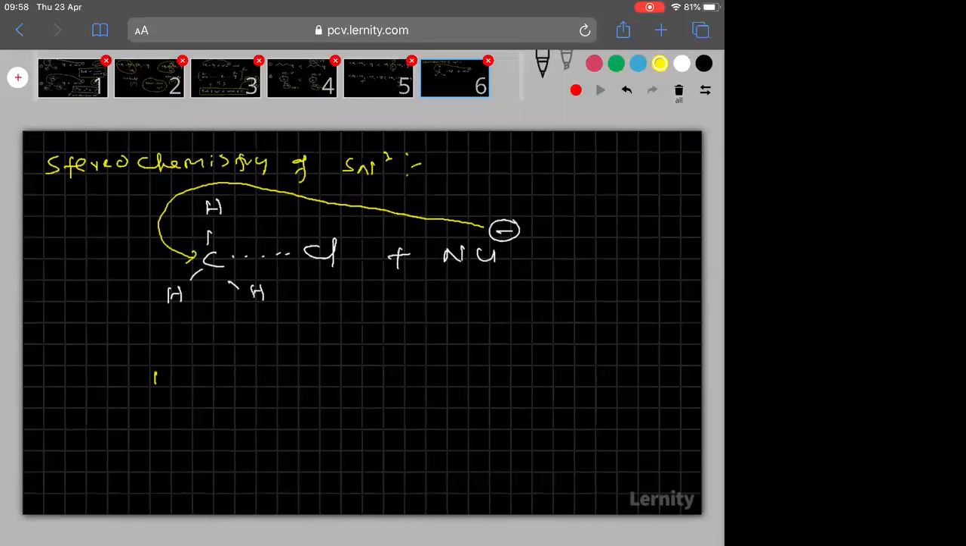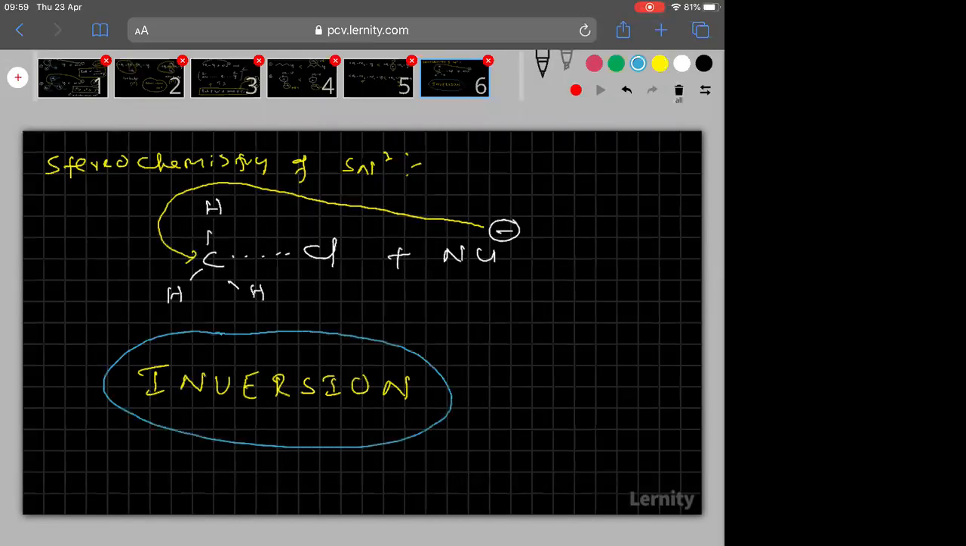Remember everyone, the nucleophile attacks from the back side of the carbon bonded to the leaving group. Attacking from backside is called inversion. This is a very important point. So the stereochemistry of SN2 is inversion. Attacking from backside is called inversion, whereas attacking from front side is called retention. So in SN2, retention never happens, only inversion happens.